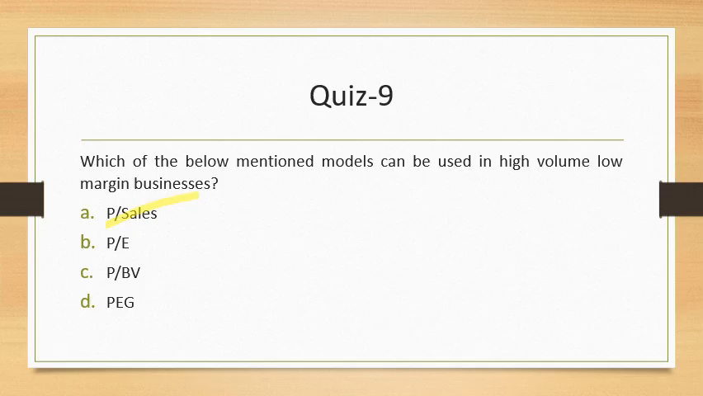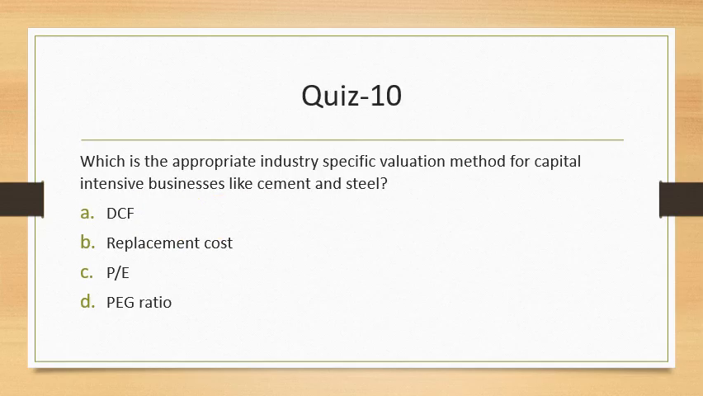The next one, which is the 10th one, is which is the appropriate industry specific valuation method used for capital intensive business like cement and steel. So cement and steel typically get valued, while DCF is also used. You can use PE and PEG also, but the replacement cost method will be more effective for a business like cement and steel, because it's a capital intensive business. So that is the reason it will be more effective.